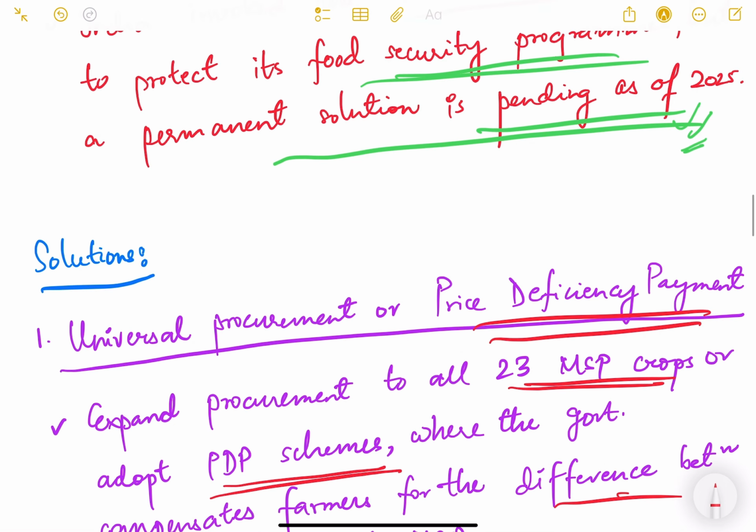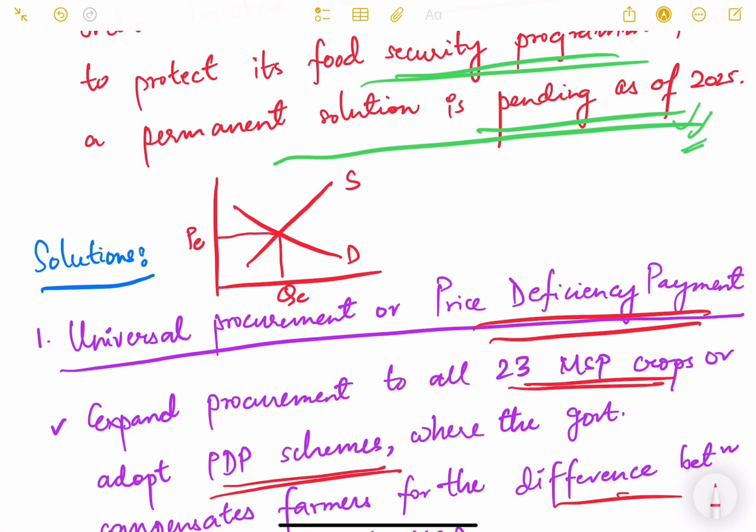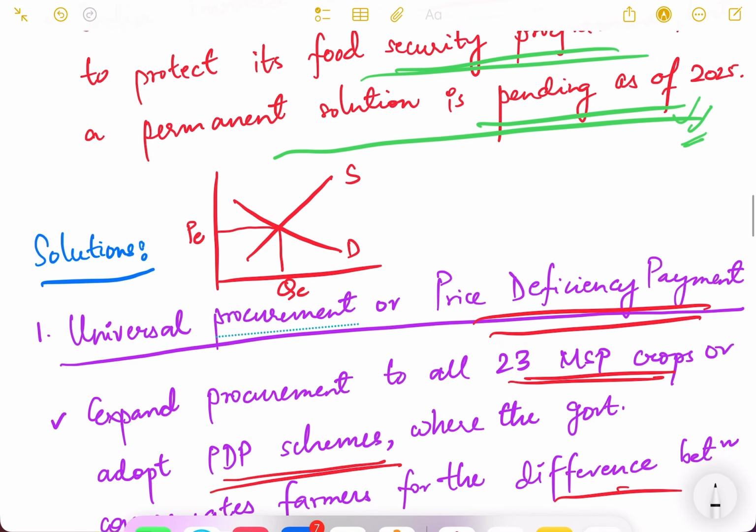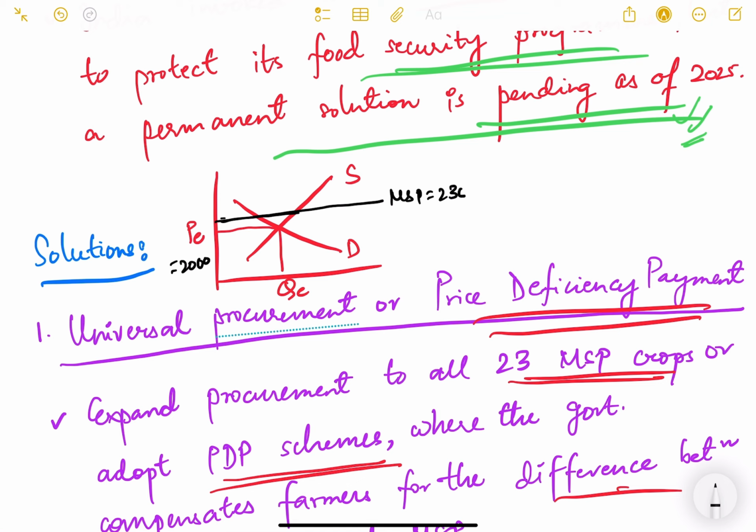Okay, so again I'll show you this demand and supply. Suppose this is the market demand and supply, and this is the market equilibrium. This is the equilibrium quantity and equilibrium price. This is the market price. Now if for example the MSP that is declared is above this market equilibrium. So for example, this market equilibrium price is say 2000 for rice, but the government declares it to be 2300. Okay, so this is the MSP declared by the government at 2300.